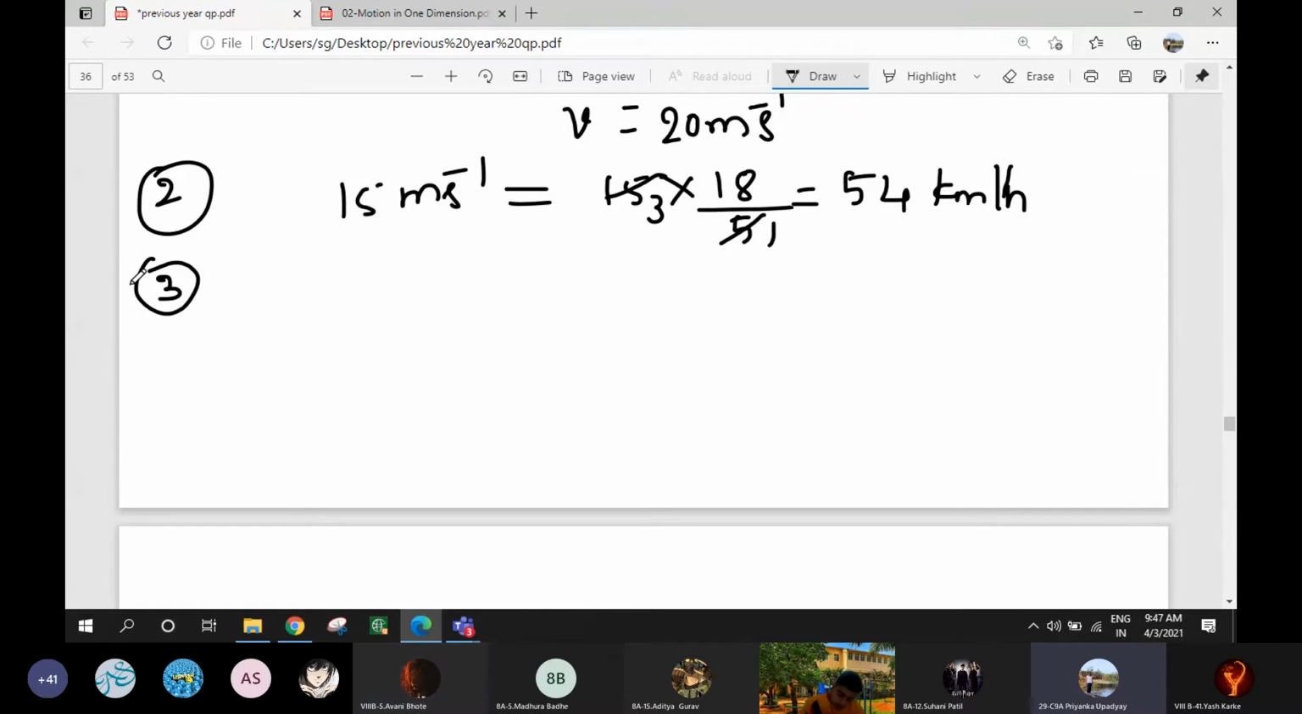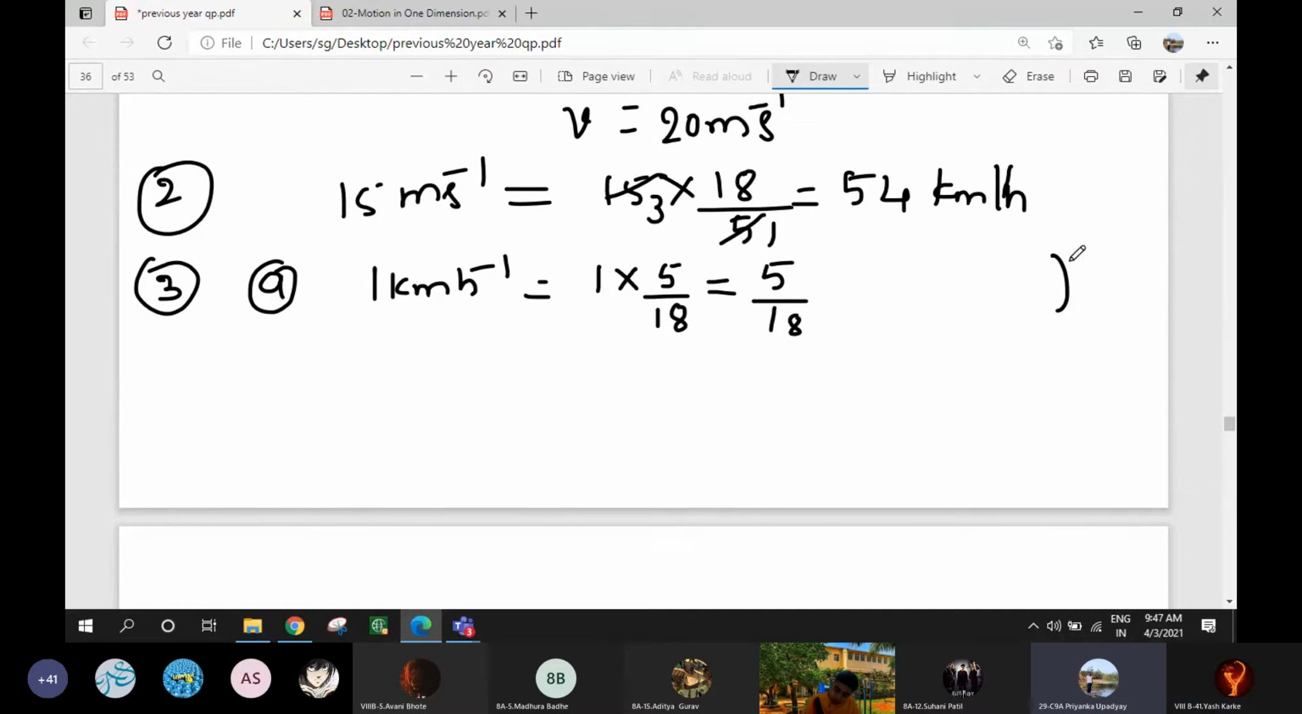Okay. So next we will start with the third question. The third question is express each of the following in meter per second. In that, first A question is 1 kilometer per hour. How will you convert it into meter per second? 1 into 5 upon 18. Now, what is the value of 5 upon 18? It will be 5 by 18.